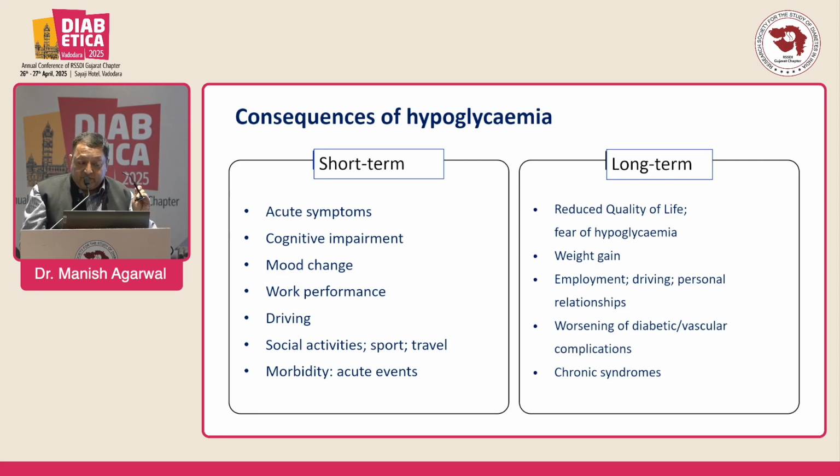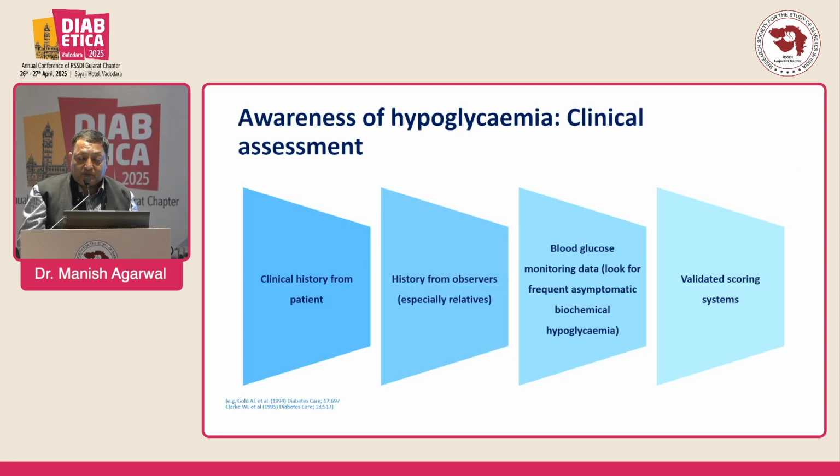In type 1 diabetes with recurrent hypoglycemia, what about the sequelae? You can see the normal awareness of hypoglycemia in type 1 diabetes. Type 1 diabetes is 6 times more common in hypoglycemia, and in type 2 diabetes it is 17 times more common. Once you have recurrent hypoglycemia, they are more prone to macrovascular and microvascular complications, particularly cardiovascular complications.